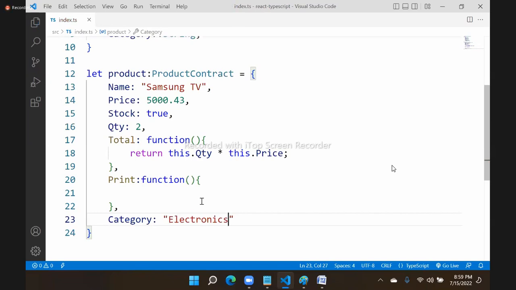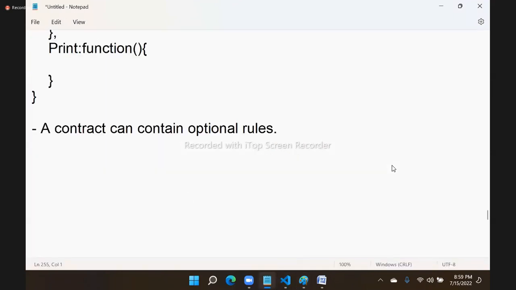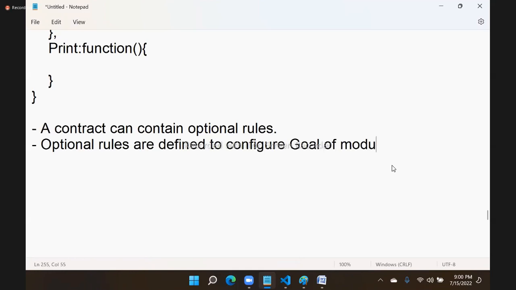So why can you have optional rules? Optional rules are used for designing goals. The purpose of optional rules is to configure the goal of a module.